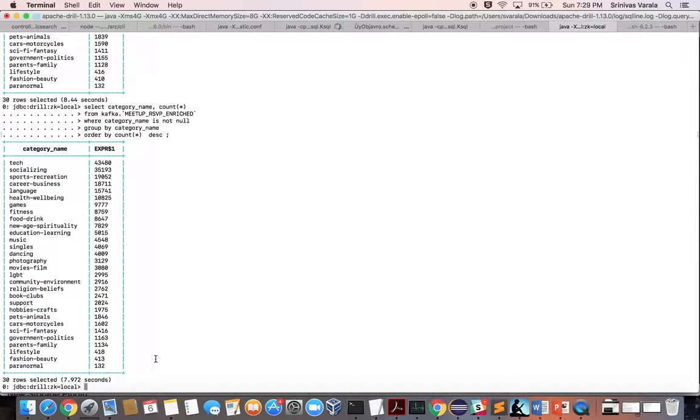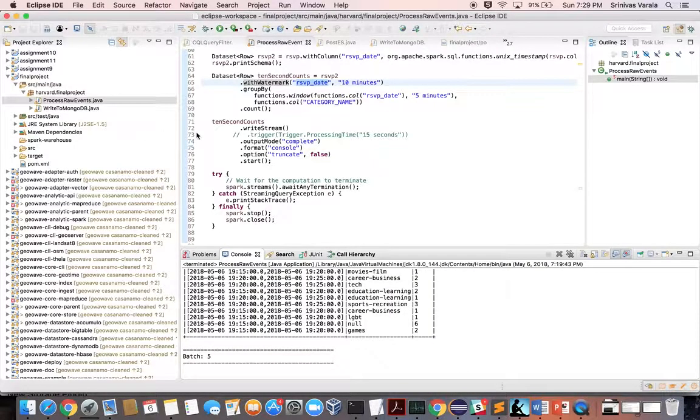This is related to KSQL. KSQL just became production ready. Earlier it was just in developer preview. And also I'm using Spark Streaming for calculating the top 5 categories in a 5-minute window.